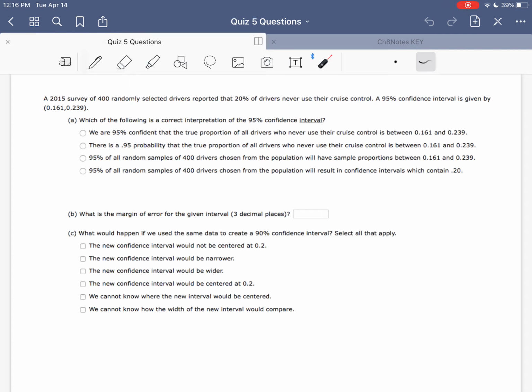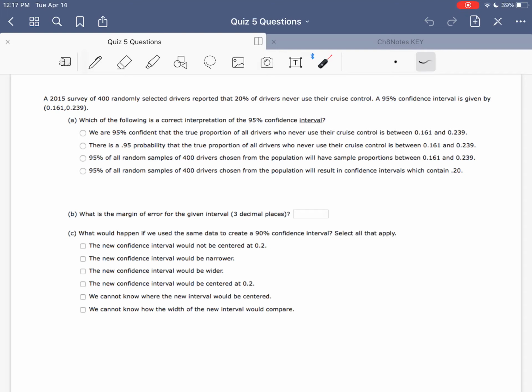I'm also going to flip back and forth to highlight some of the pieces in the notes from chapter 8 that you might want to go back and look at for each of these problems. So keep in mind that my numbers are likely different than yours, but the context should be the same. The order also might not be the same. So this is the first question on mine when I pull up to view the quiz, but yours is likely in a different order. Also, the answer choices might be in a different order as well.